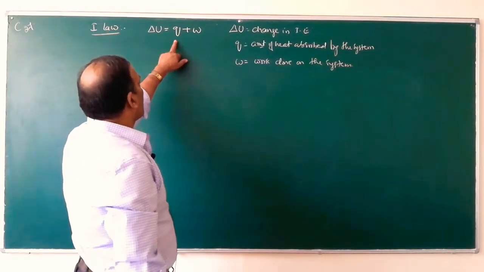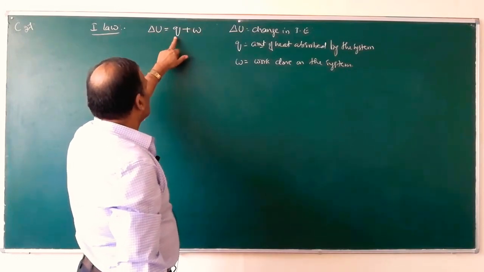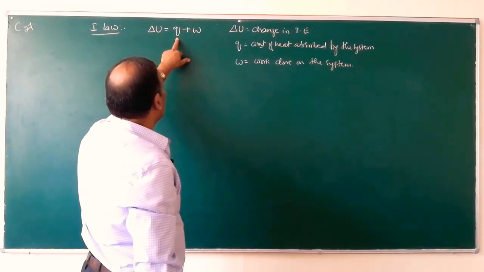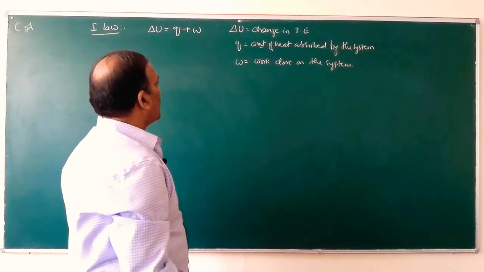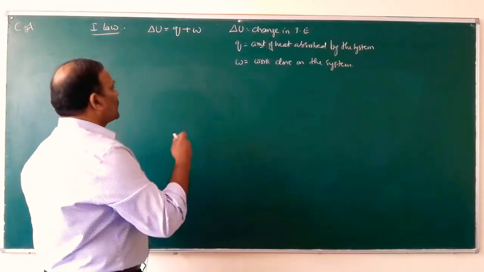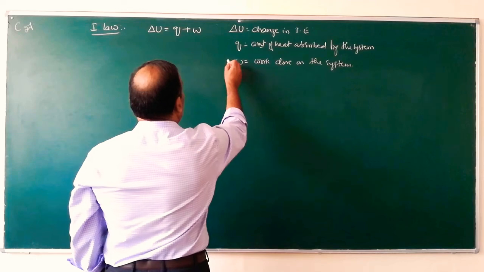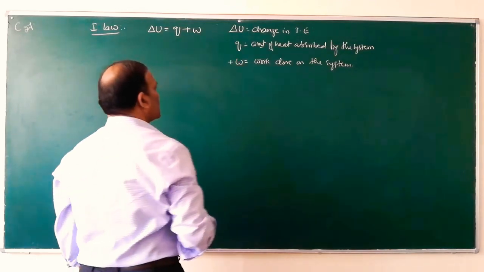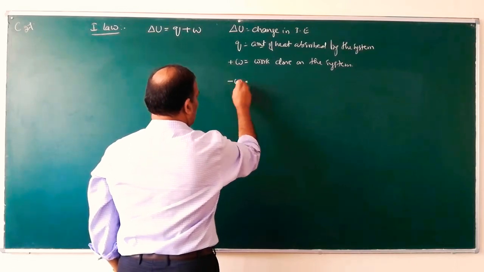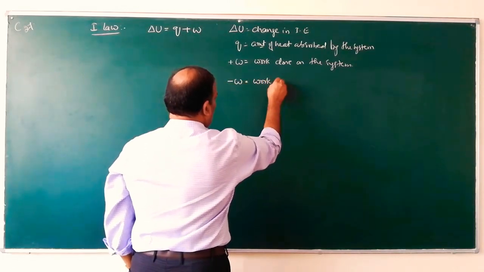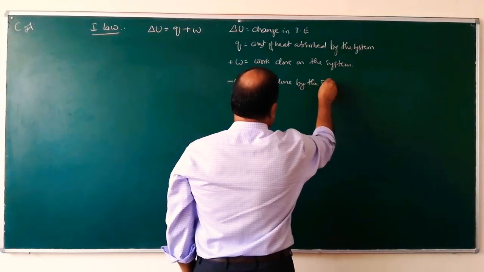So delta U, the change in internal energy, equals the amount of heat absorbed by the system, plus W, the work done on the system. If the work is done by the system, W is negative. So W is positive when work is done on the system, and W is negative when work is done by the system.